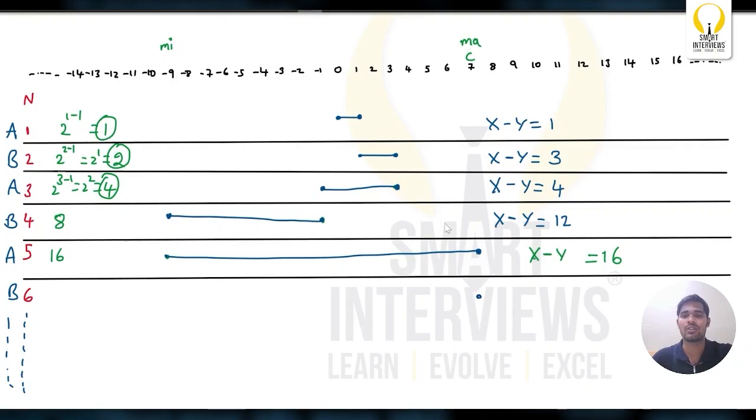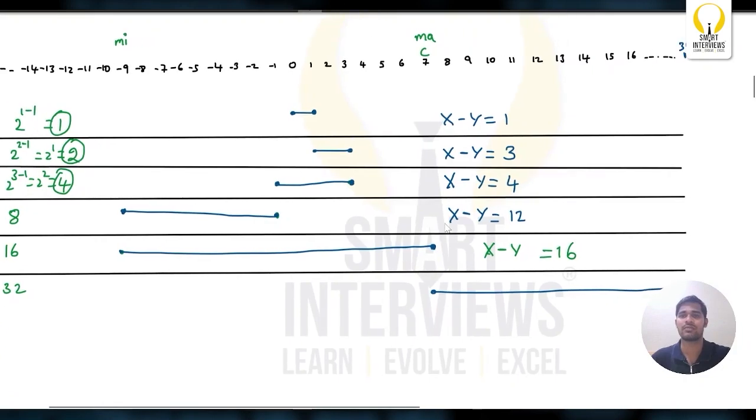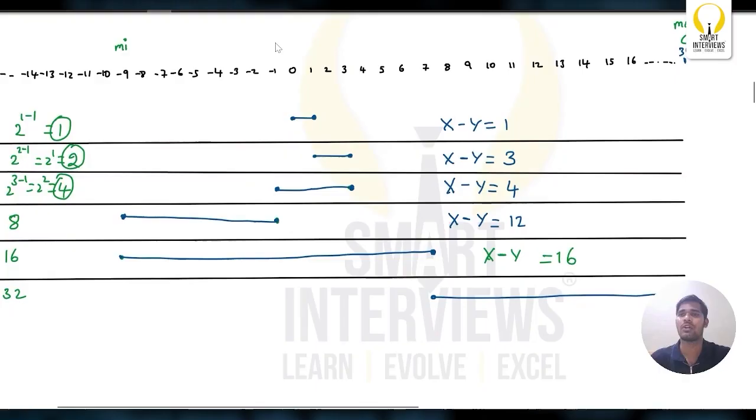From the current score, if Bob subtracts 32, then the difference will be reduced. So to achieve maximum difference, Bob adds 32 here. When you add 32 to 7, you'll get 39. So somewhere here, 39. So what's the difference here? The current score will be 39 and the maximum value is also 39.